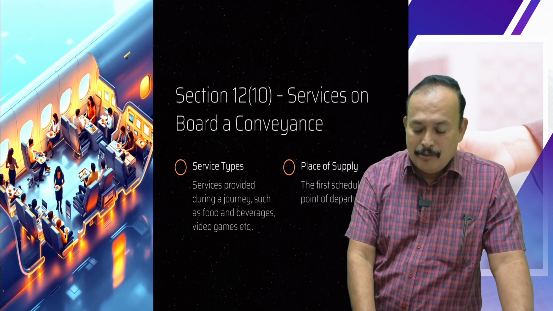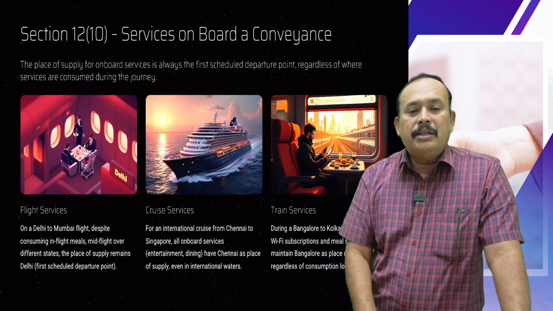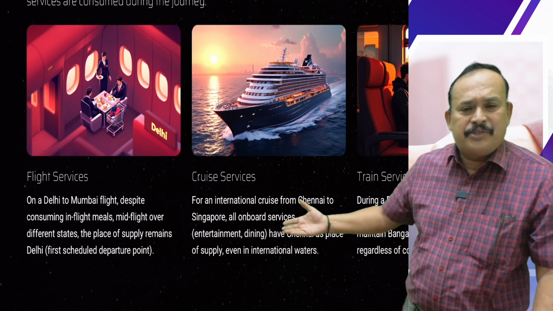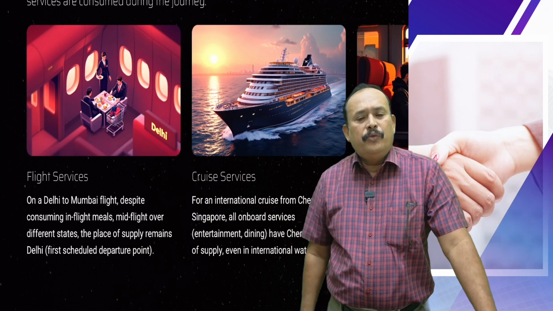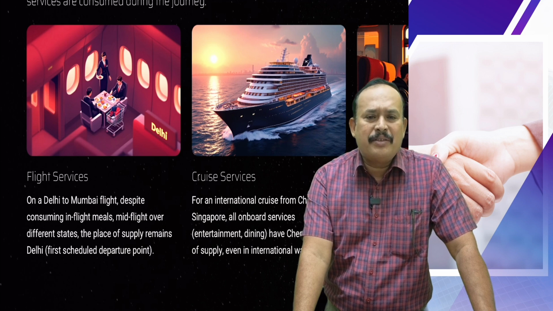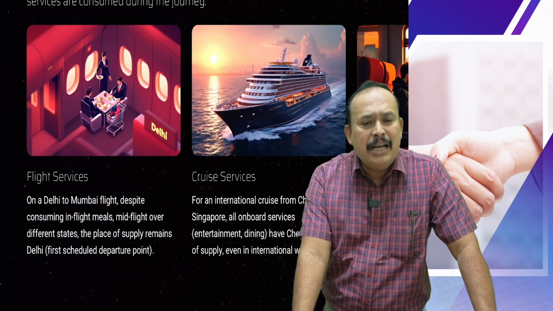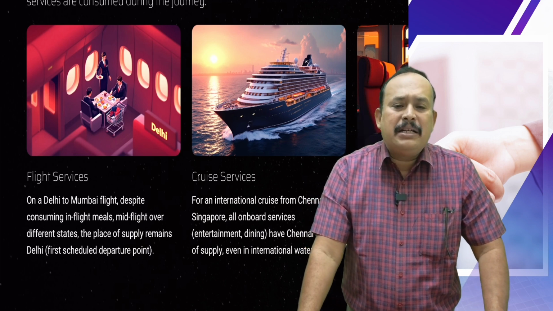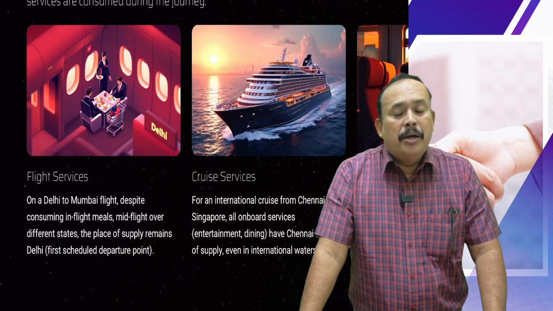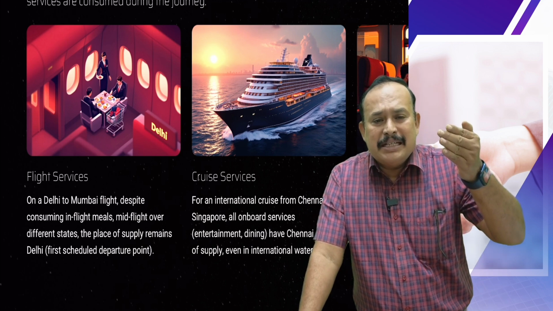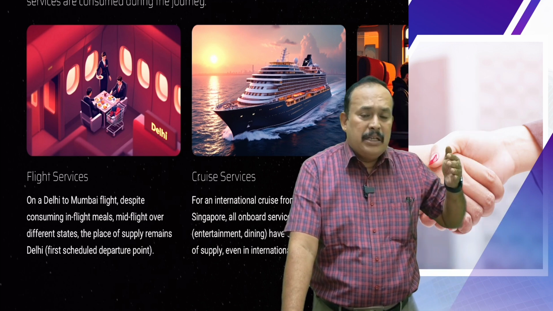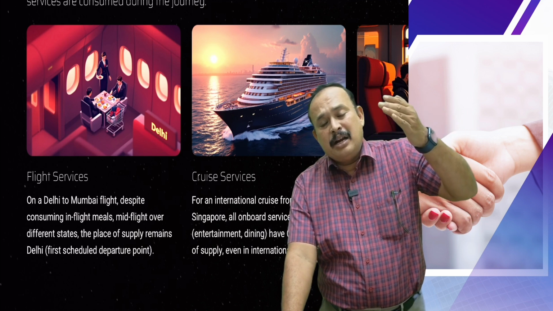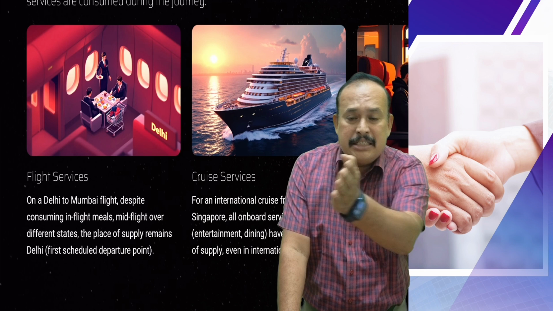There are plenty of examples, which I will refer to one by one. The first case, flight services, transportation of services: on a Delhi to Mumbai flight, despite consuming in-flight meals mid-flight over different states, the first scheduled point of departure is Delhi. Consider a flight flying Delhi to Hyderabad, Hyderabad to Bangalore, Bangalore to Chennai, Chennai to Cochin.